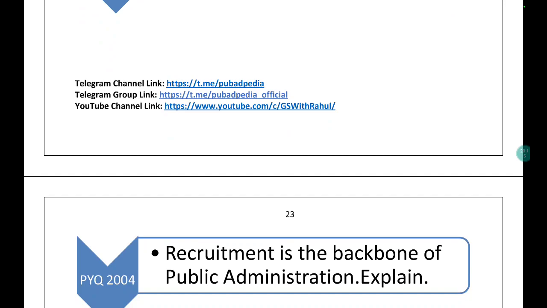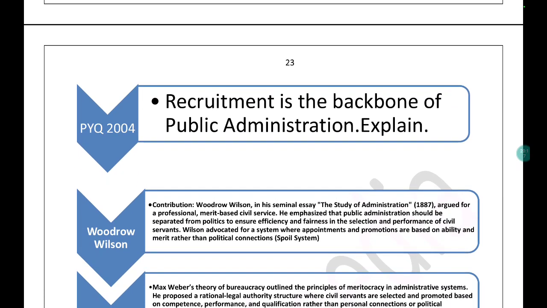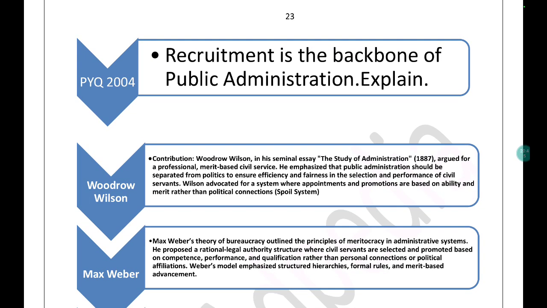So when it comes to this question, let's say backbone of PubAd, you can also say that it is not only the backbone of the practice of public administration, even the theory of public administration originated from this idea of recruitment, because the spoils system was there, and Woodrow Wilson wrote the essay, The Study of Administration, in 1887 in order to solve this problem of spoils system by introducing the merit-based recruitment system. So recruitment is the backbone of both the study and the practice of public administration.